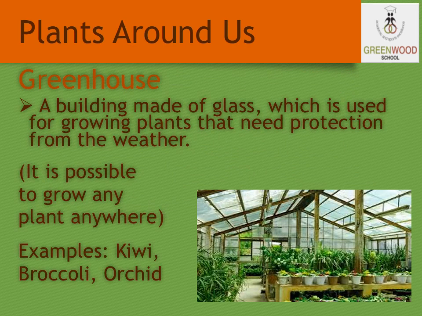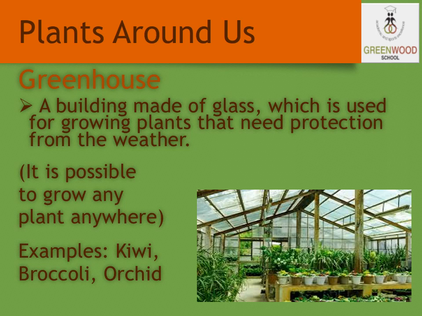With the development of science, now it is possible to grow any plant anywhere. Let us see how it is possible. You might have come across a greenhouse. So what is a greenhouse? A building that is made up of glass, which is used for growing plants that need protection from the weather. So it can protect the plants from the weather. So it is possible to grow any plants, that is, anywhere it can grow any of the plants.